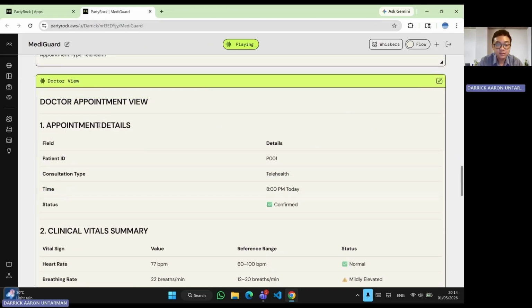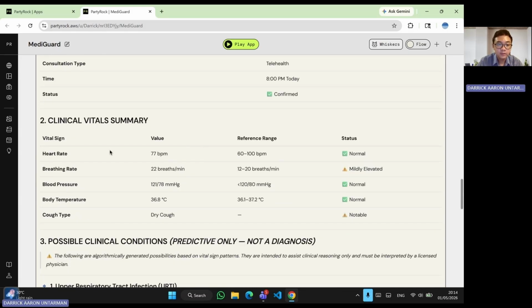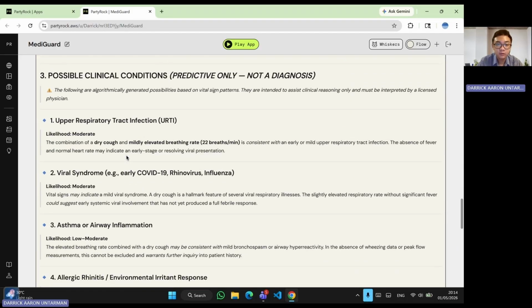We have created another feature for the doctor view. So after the patient has made the appointment with that doctor, the doctor can also see the appointment by displaying the appointment details from that patient with their vital signs and also the possible clinical condition based on the vital signs that they provided earlier.